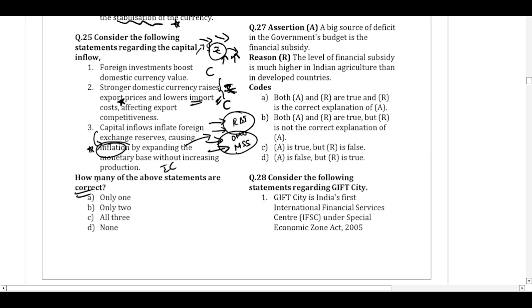So the correct option would be only 2. Your key answer wrongly has the option as all 3. This will be incorrect. The reasoning is wrong in the key answer. The logic that we have discussed is the correct logic. Please make it B, only 2.